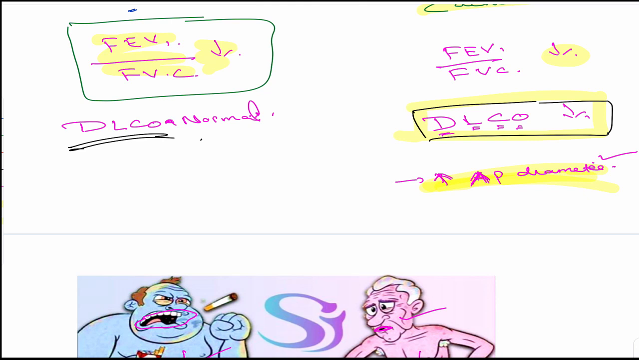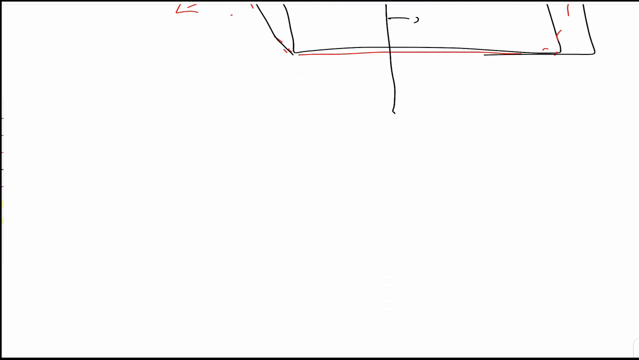In case of bronchitis, the anteroposterior diameter will be normal. So this is basically the difference between chronic bronchitis and emphysema. And remember, they can confuse you by asking if there is clubbing of fingers. No, clubbing of fingers won't be there, neither in chronic bronchitis nor in emphysema.